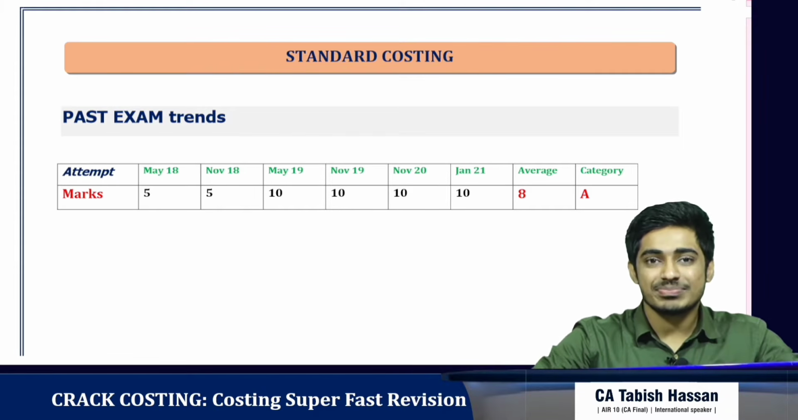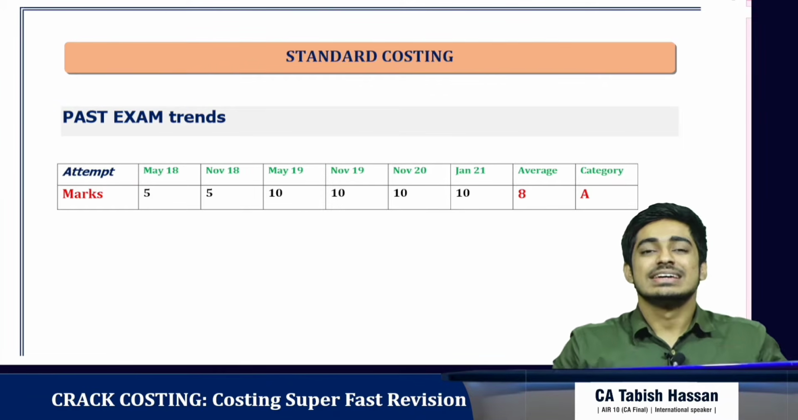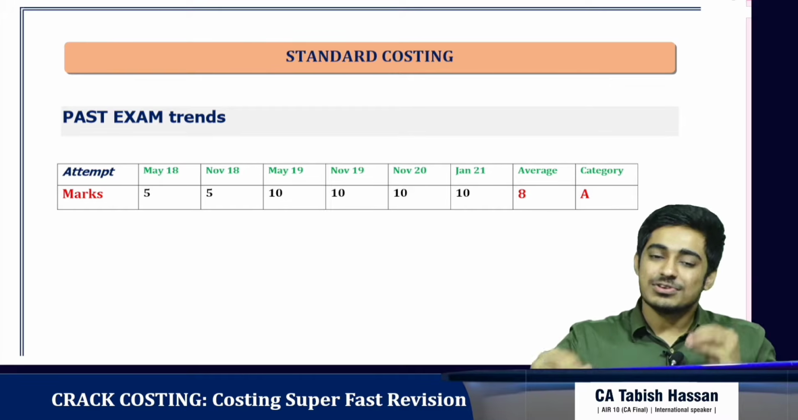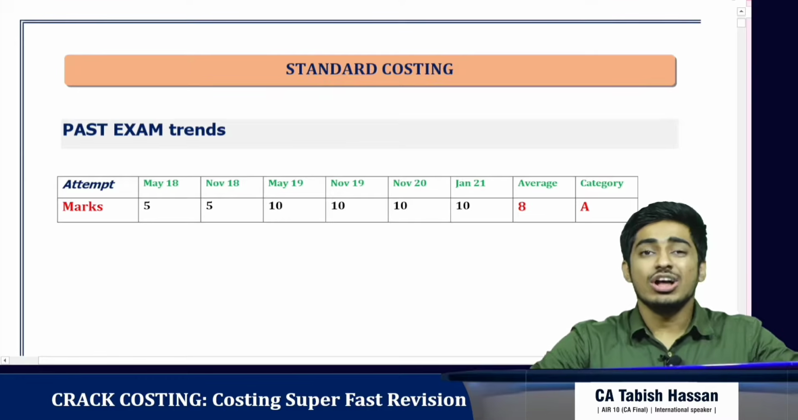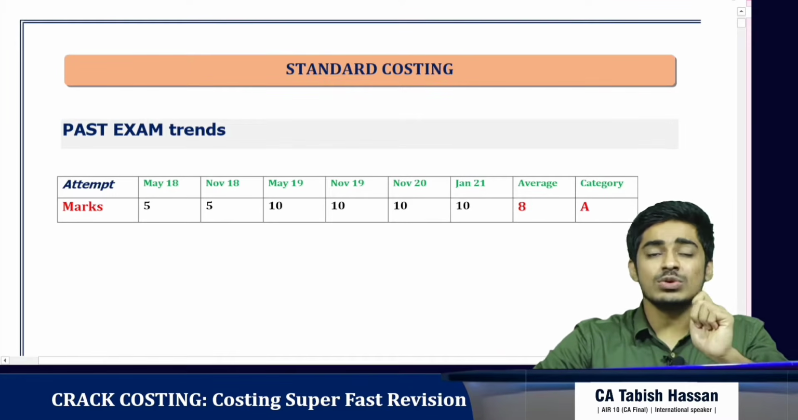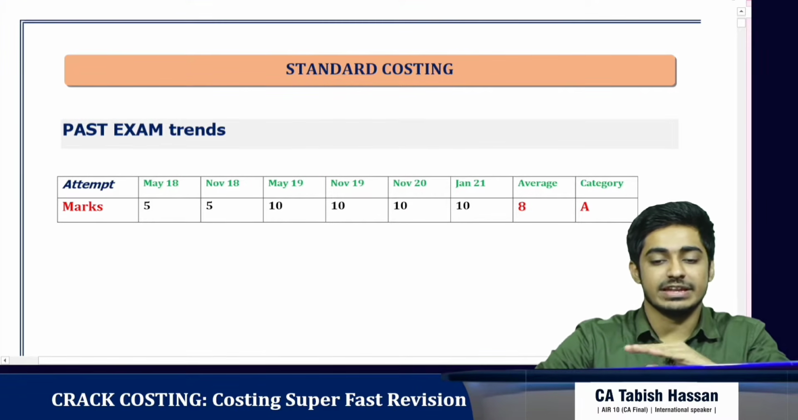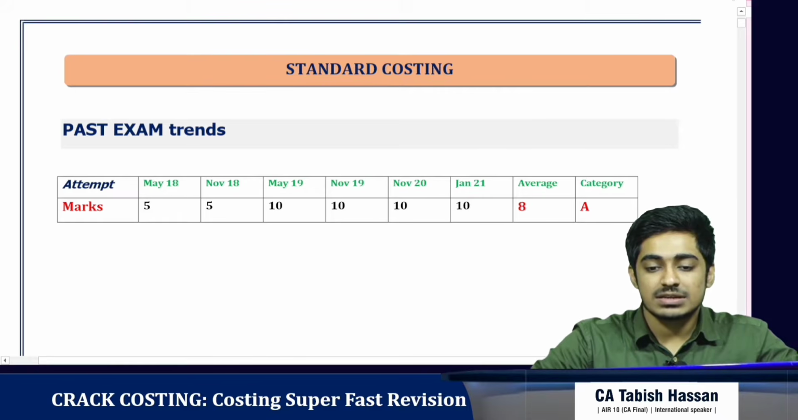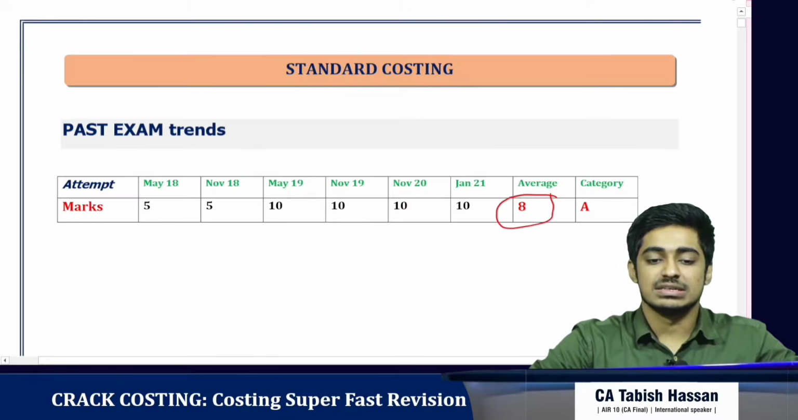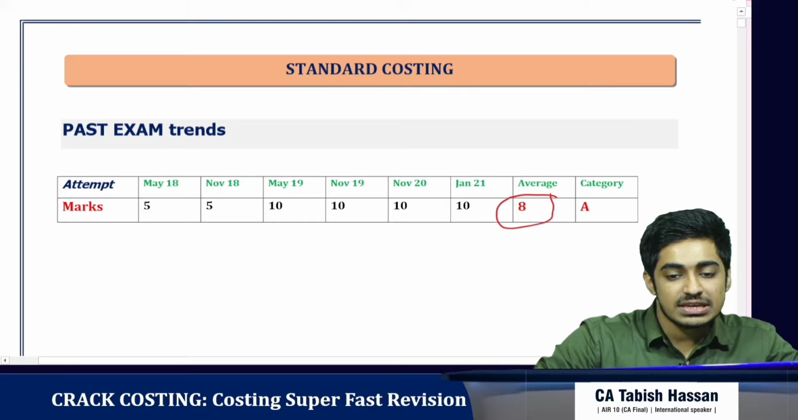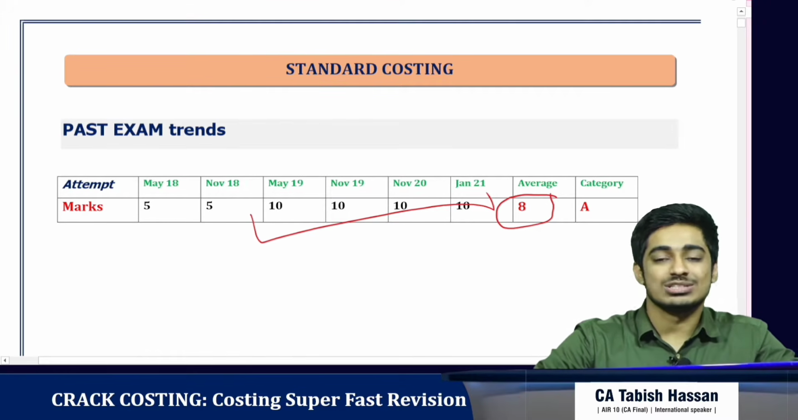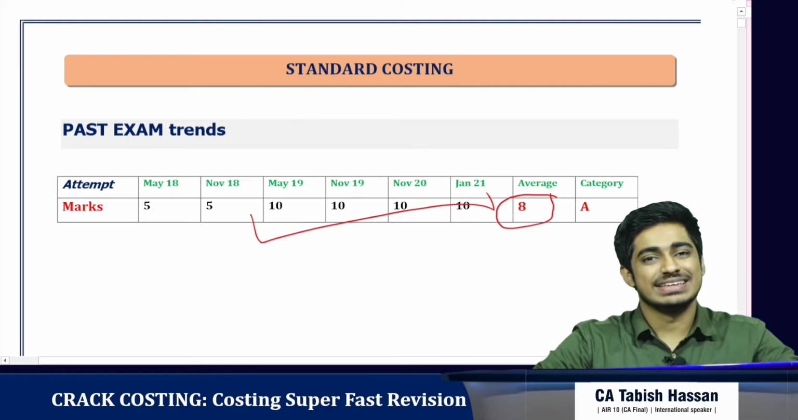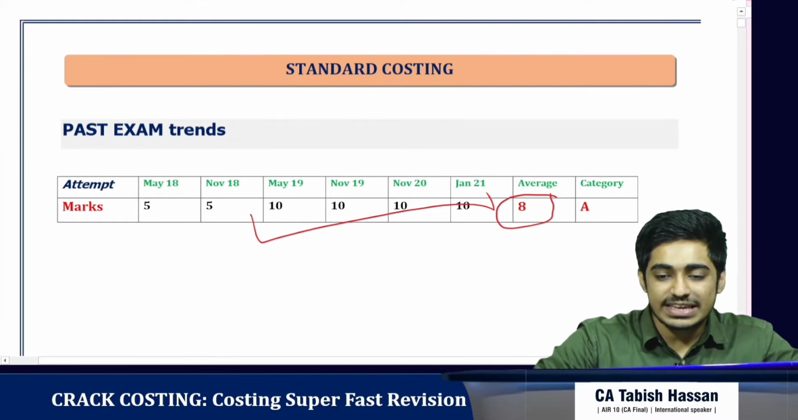Today we're here to revise the topic standard costing. First, let's have a look at how ICAI is asking questions from this chapter. On an average, we have at least one question of standard costing in every attempt. The average marks per attempt is 8 marks. And in the past 4 attempts, every paper we have a question of 10 marks from standard costing. So undoubtedly, this chapter falls in the category A.